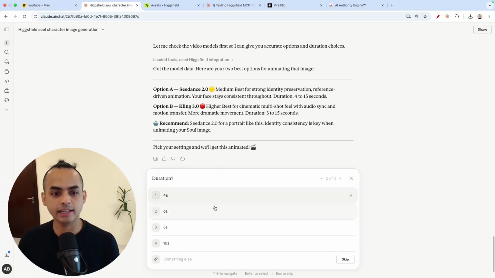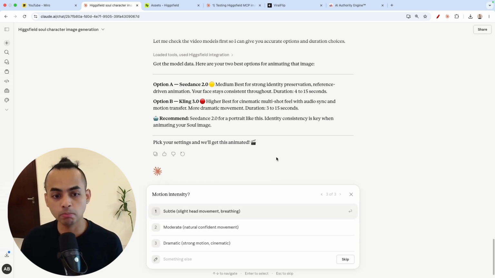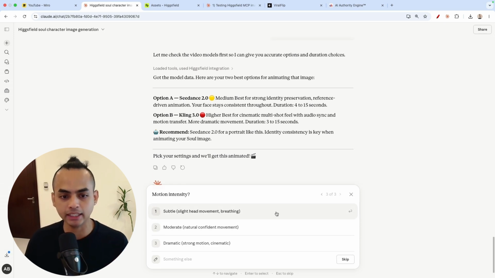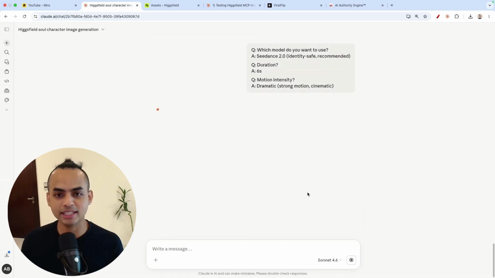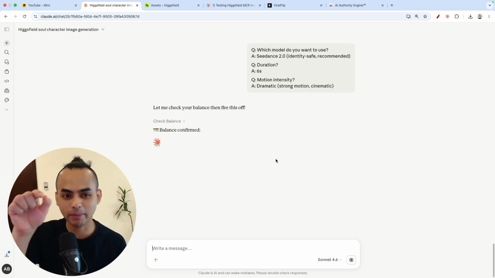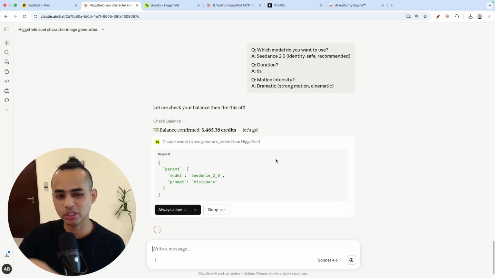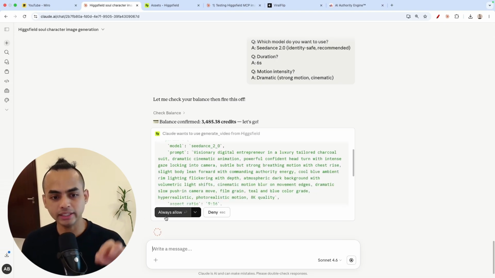So in this case, let's just say 6 seconds. Right? And also motion intensity is something that I embedded, like how much body movement and stuff like that. Let's just say dramatic and see what happens, all right? And it's actually going to tell me my balance first. And the reason why I put it there is so I know how much it is actually going to cost me, okay?